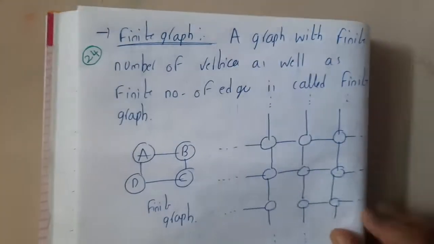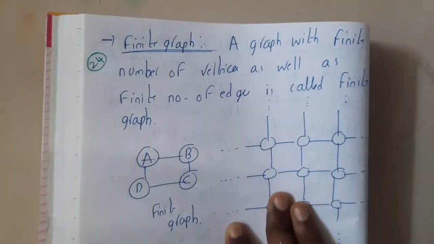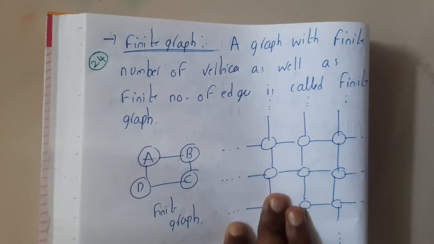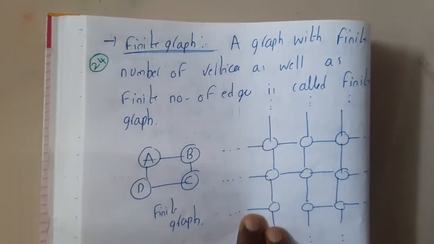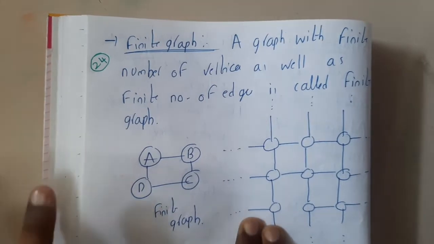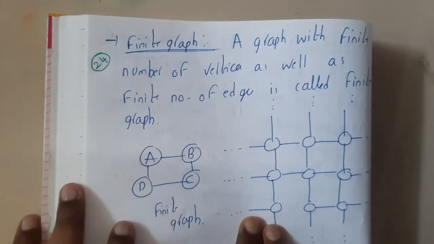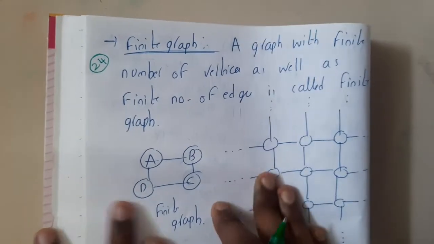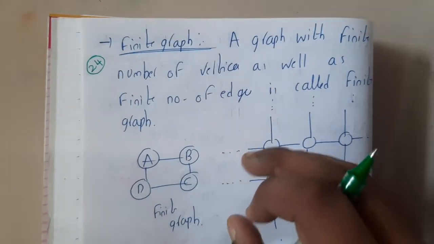In this lecture, let us go through the next topic, that is we are continuing with the graph theory terminology. So in this lecture, we will be discussing finite graph, infinite graph, null graph, complete graph, trivial graph, and all those things. Okay, let us start. So basically, what is a finite graph?